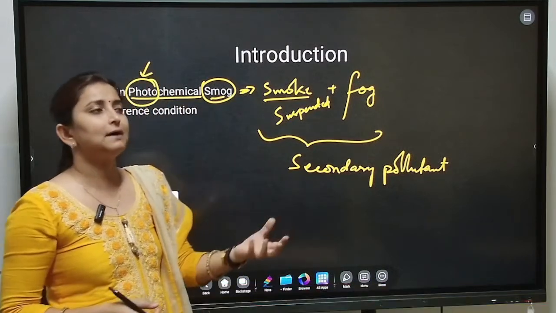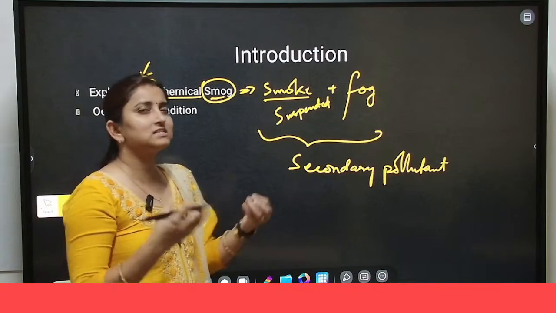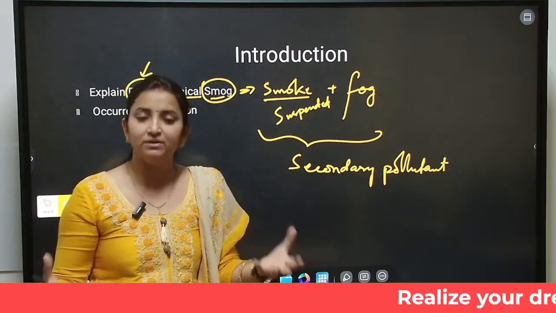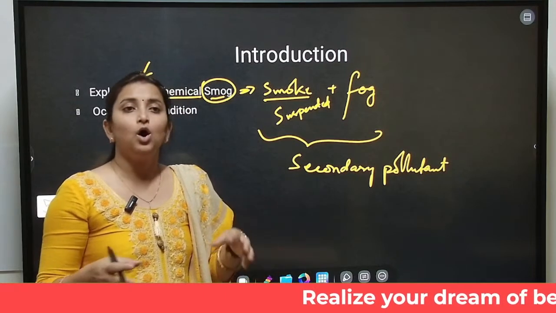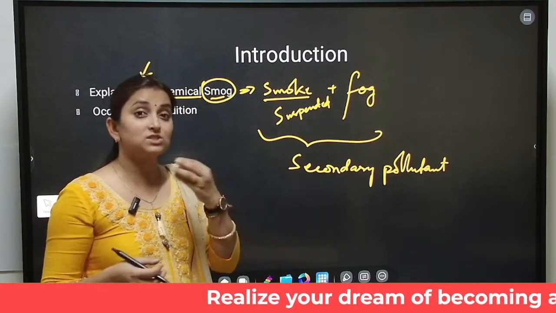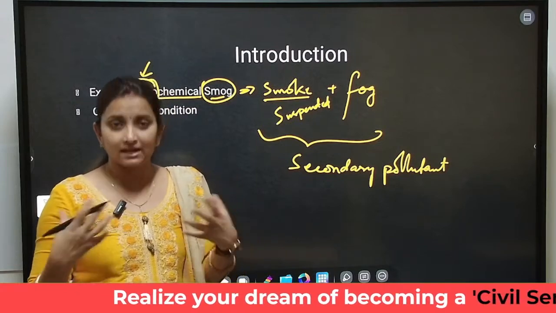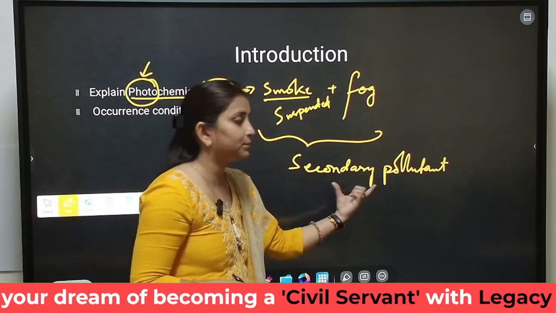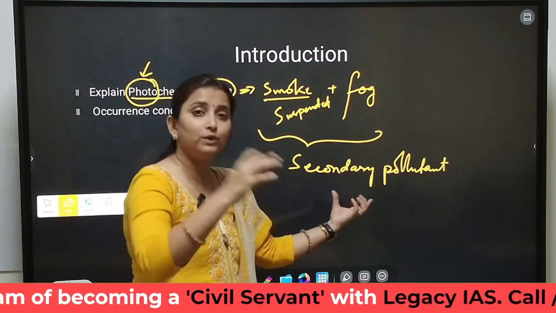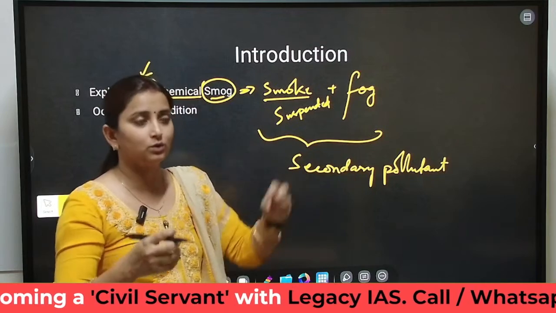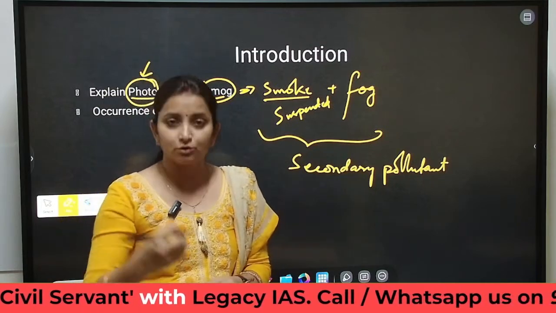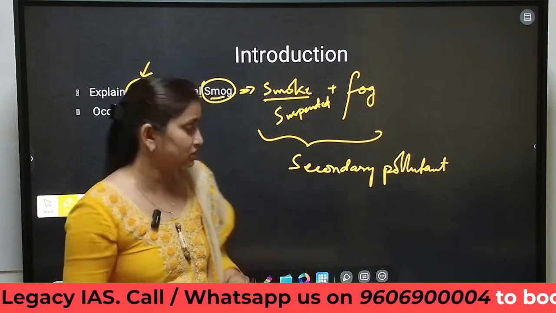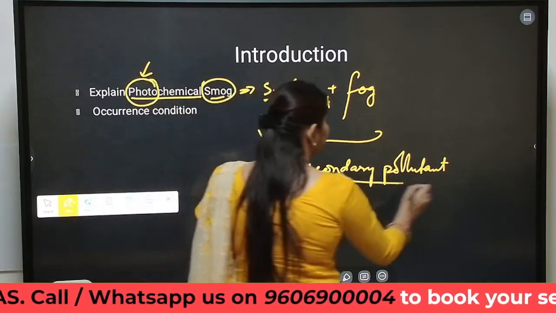For example, excess carbon dioxide or methane absorbing greenhouse gases, or any poisonous gas which is inhaled, can cause problems. So these are all primary pollutants. We call this a secondary pollutant because it is reacting in the presence of sunlight or water or hydrocarbons or anything. It is reacting and then causing harm. So this is the secondary pollutant.